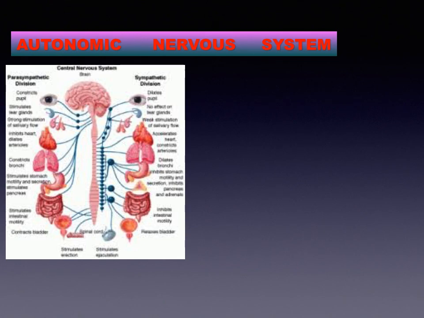The third type of nervous system is the autonomic nervous system. The autonomic nervous system consists of the nerves of involuntary organs like the heart, lungs, stomach, etc. It is not under the control of our will.